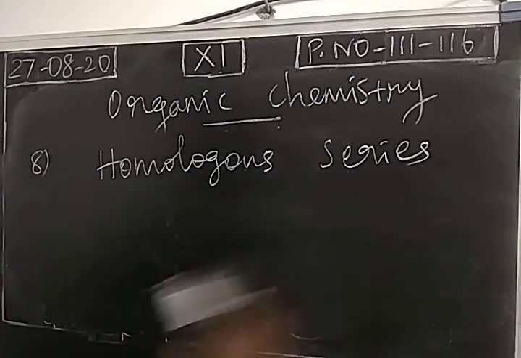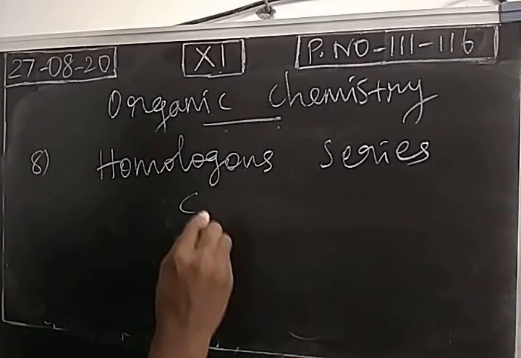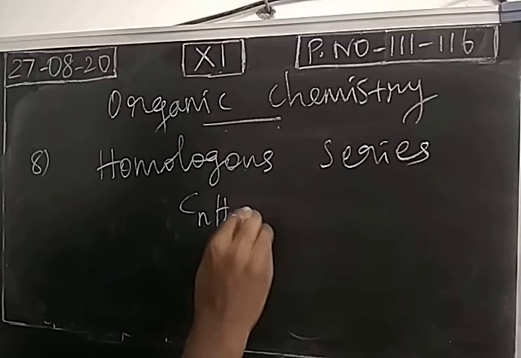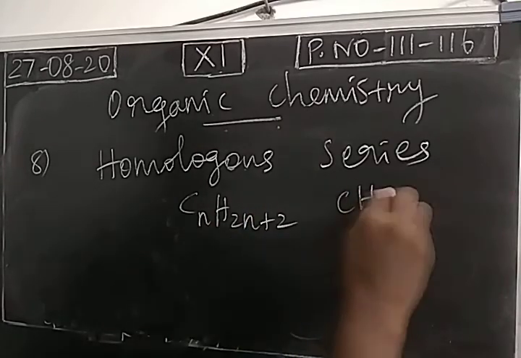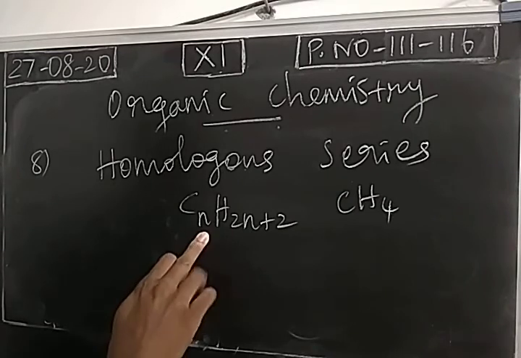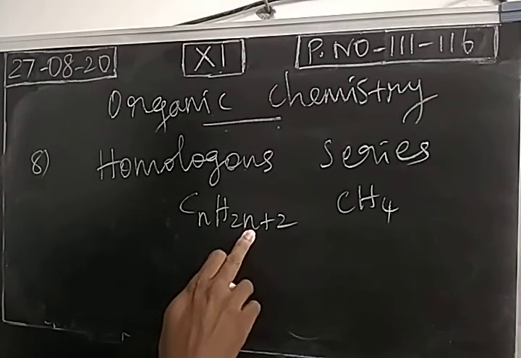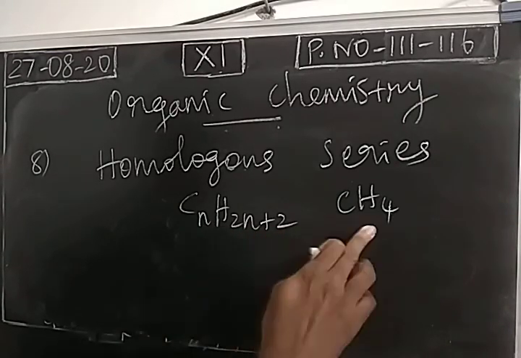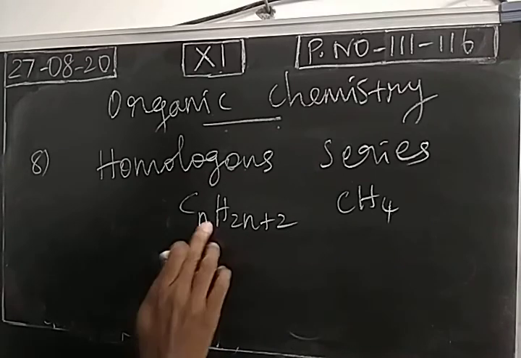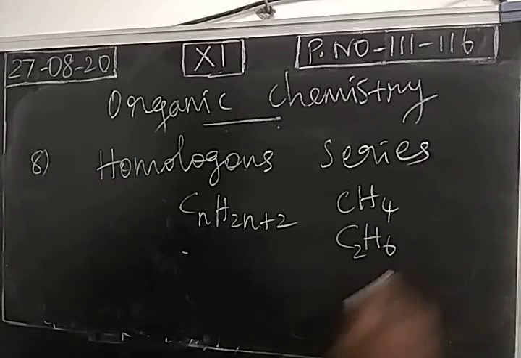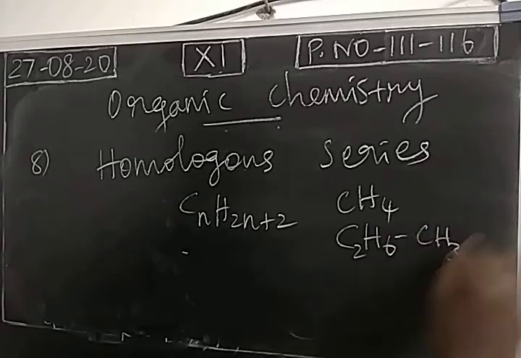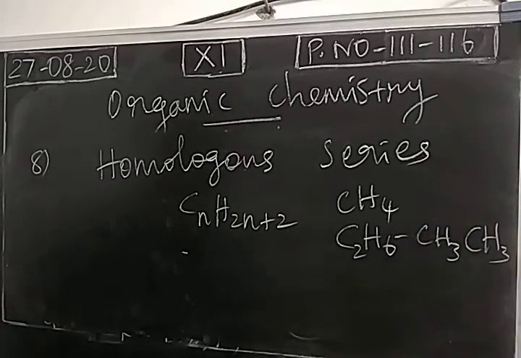So if you take alkanes, what is the general molecular formula? CnH2n+2. If you substitute 1 here, you will get methane, CH4. Then substitute 2, you will get C2H6, which is nothing but ethane, CH3CH3.